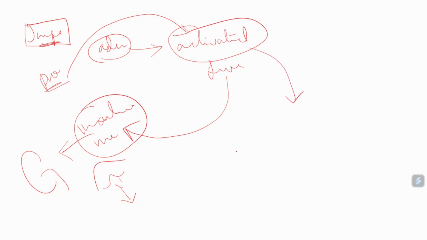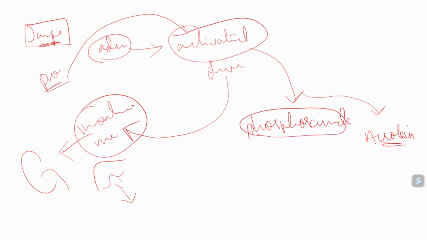and in this activated form, we have two compounds. One is phosphoramide. Phosphoramide, very very important. Everyone should concentrate. Phosphoramide, and the second active compound is acrolein. Acrolein. Okay, so these two are active metabolites of cyclophosphamide.